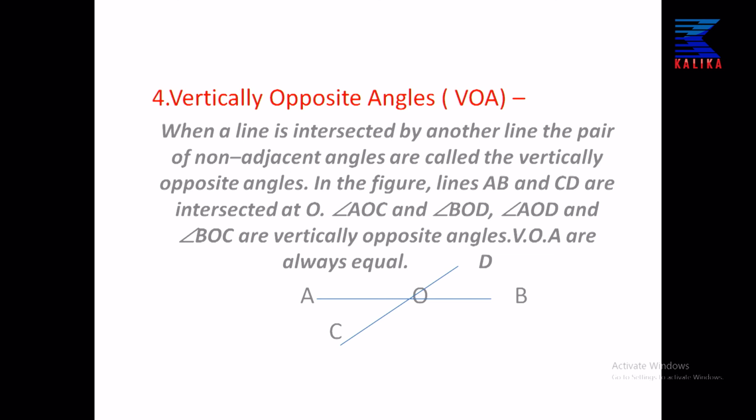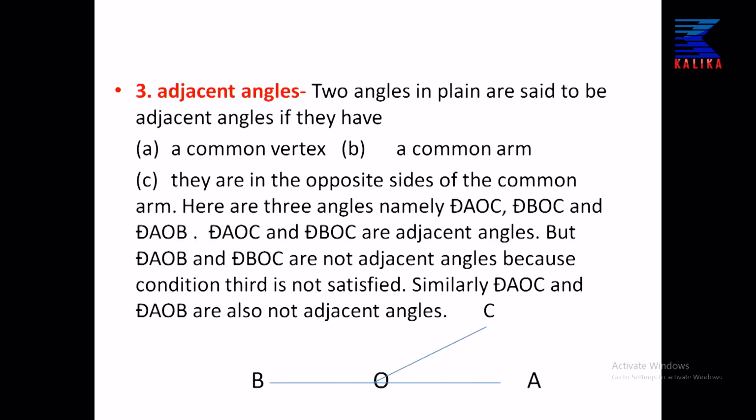My dear students, please, there are 6 topics: parallels, vertical opposite angles, adjacent angles, complementary and supplementary.